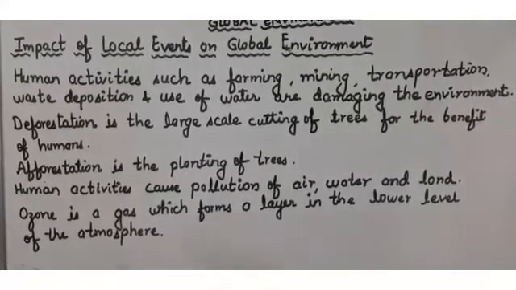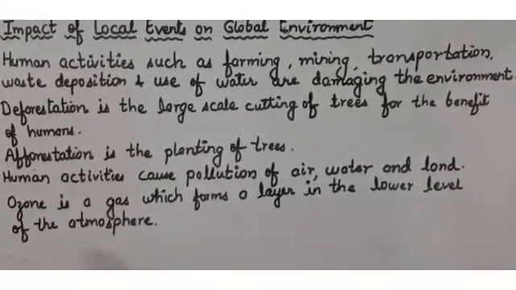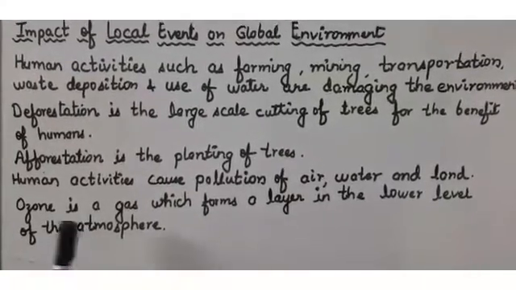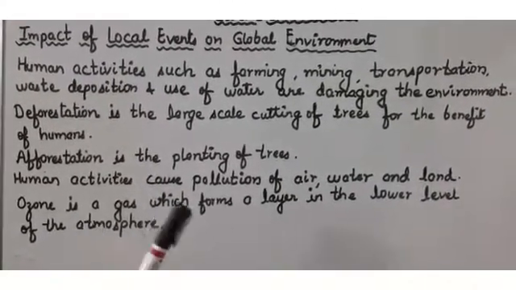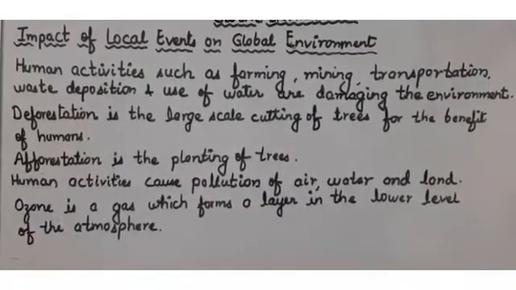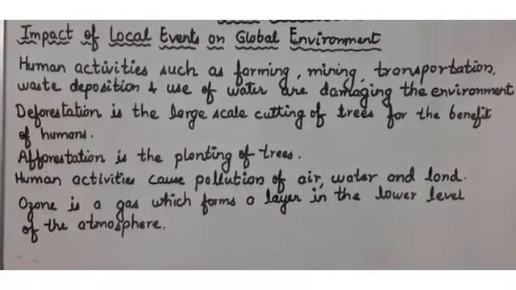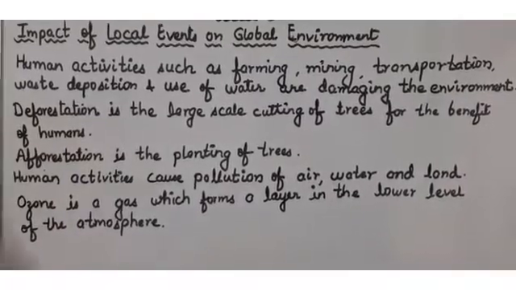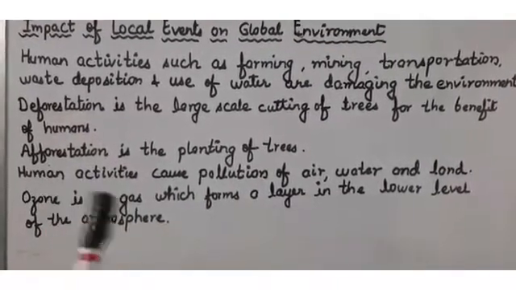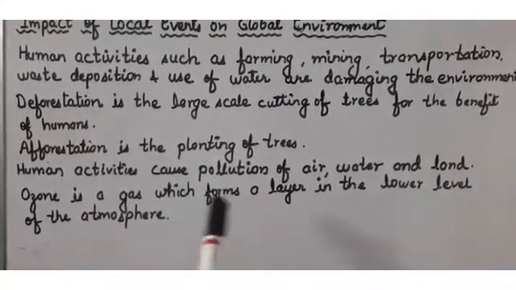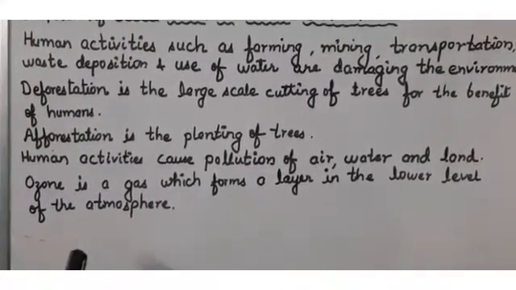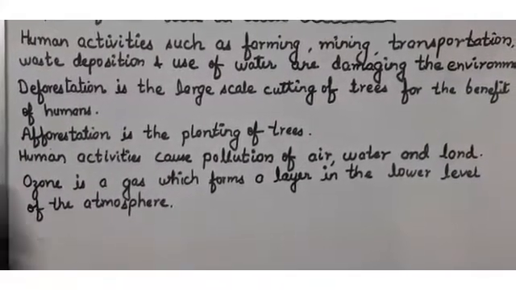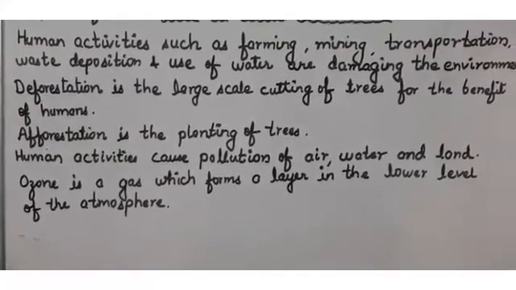Now after that, ozone is a gas. Ozone is a gas which forms a layer in the lower level of the atmosphere. Why is there a layer of ozone in the lower level of the atmosphere?